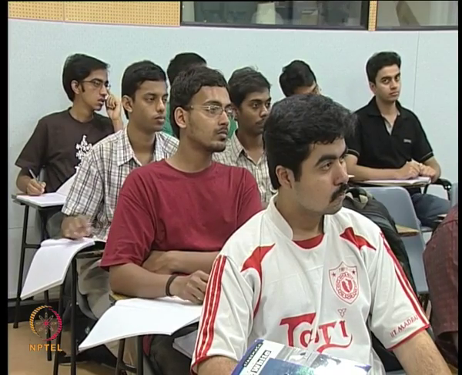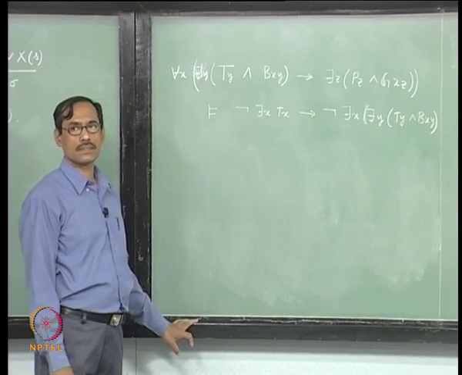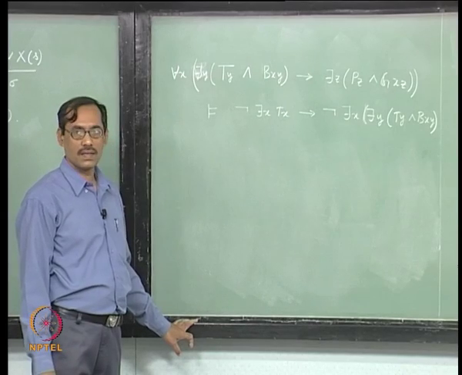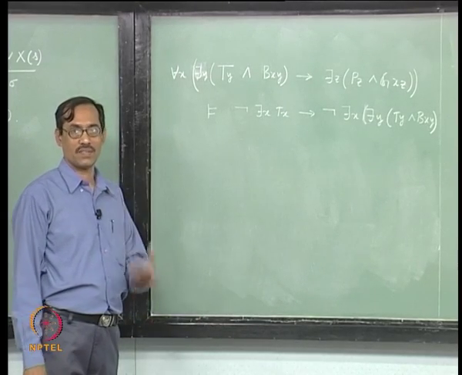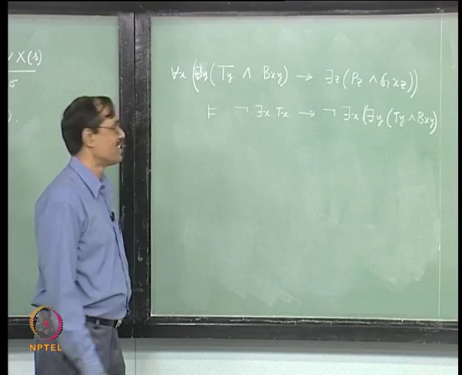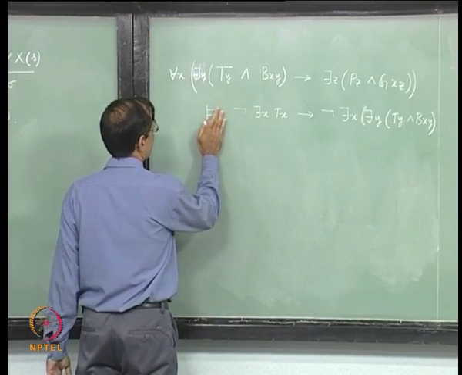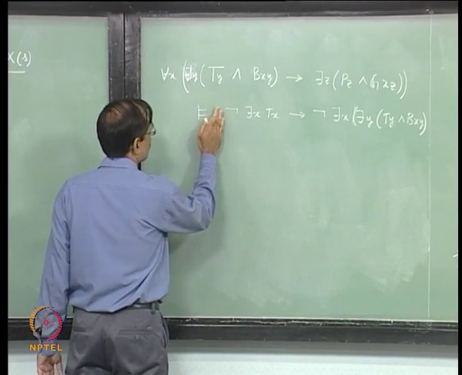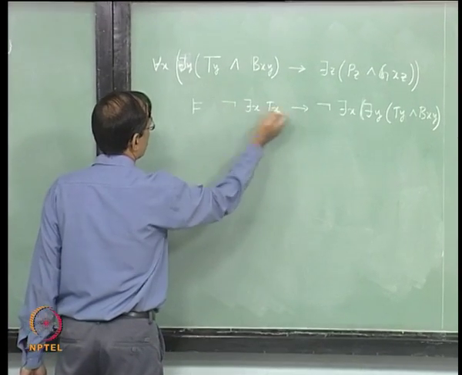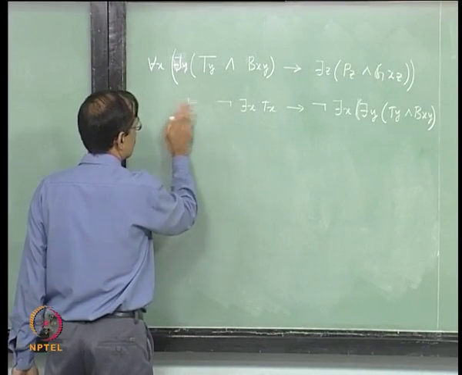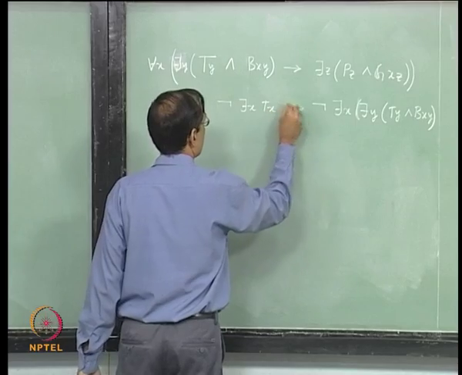So what are the first steps we will be doing? Reductio ad absurdum. First we will take this and use the deduction theorem because it is an implication. So you take this to the other side, bring it here.